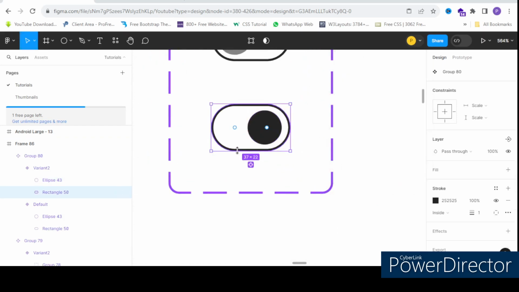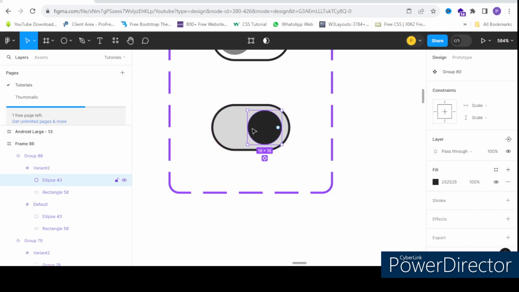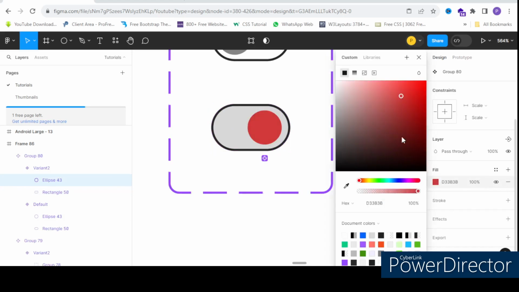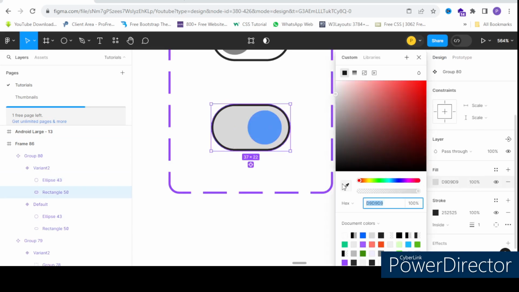This would be having a fill of a light color. Maybe I'll be having a blue color for this circle. And this color also will be a shade of blue, but a very light shade.